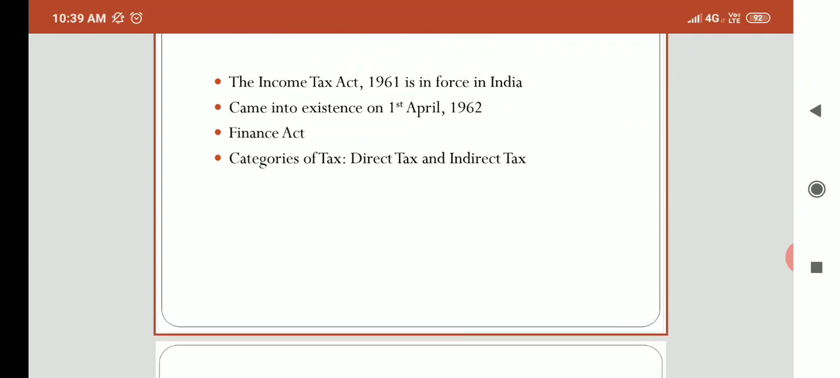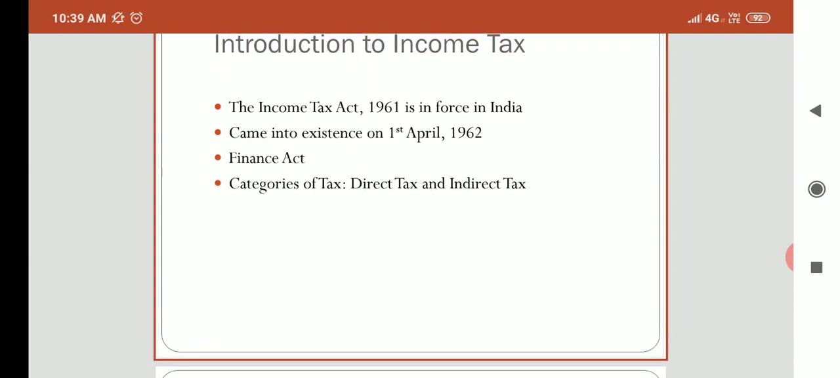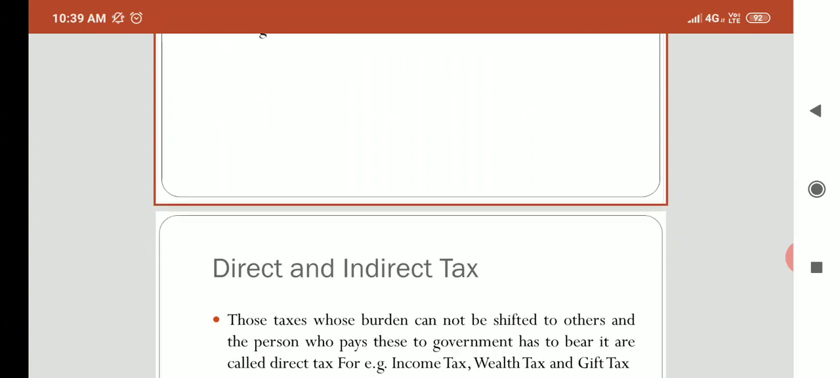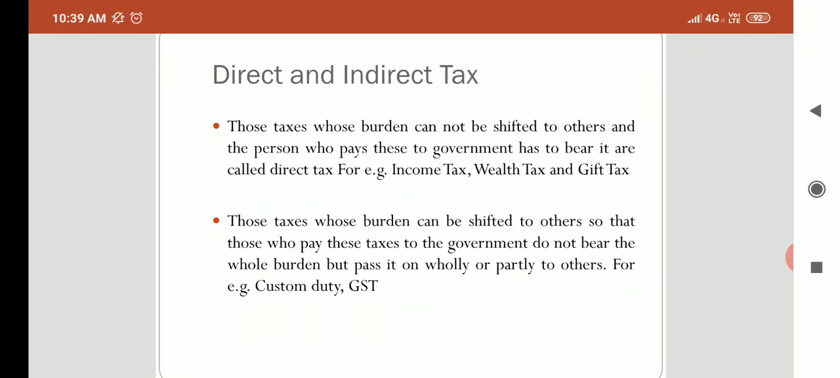Now let us understand the categories of income tax. When we talk about the categories of tax, it is direct and indirect tax. So what is the meaning of direct tax? The taxes whose burden cannot be shifted to others, and the person who pays these to the government has to bear it, are called direct taxes. In simple words, if the person himself pays the tax directly to the government, then it is known as a direct tax. For example, income tax, wealth tax, and gift tax are a few examples of direct tax in India.